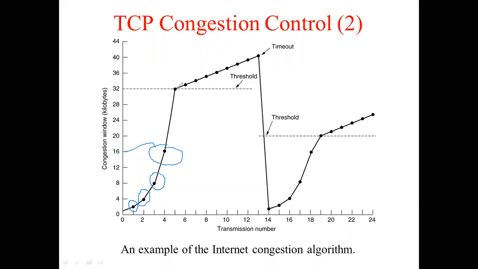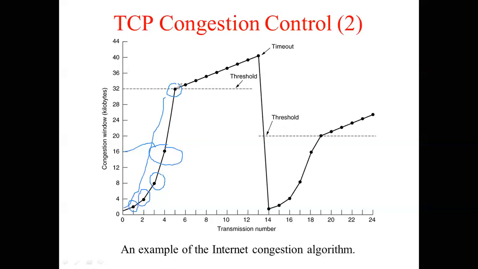Now this keeps on happening till a certain point. For example, imagine this is the threshold. To a certain point, this doubling of packets happens. That is, all the acknowledgements are coming back, so all the time the sender is sending double the number of packets. So initially 1, then 2, then 4, then 16, then 32, then 64, and so on. At some point, which we call the threshold, which is usually predefined, if you see this part of the curve, it is exponential. Why is it exponential? Because it is doubling every time.